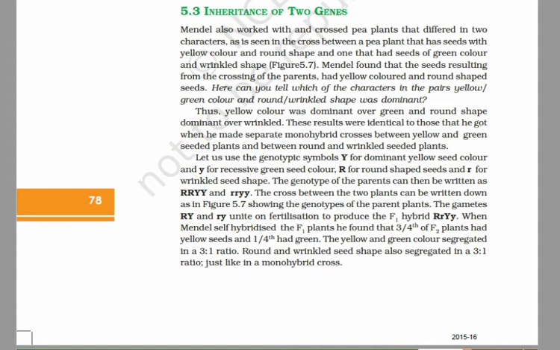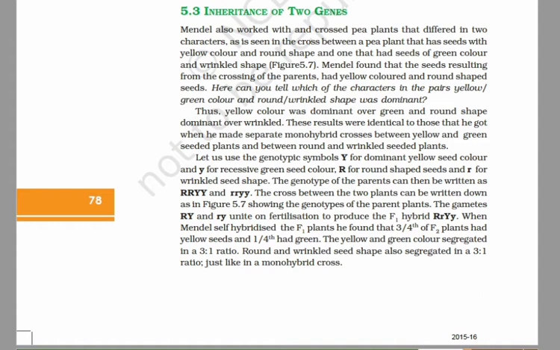For this he used dihybrid crosses, in which he took plants that differed in two characteristics or traits rather than one. The method of experimentation was just the same. The following are the steps. In the first step, there was establishment of true breeding lines that differed in two characters.